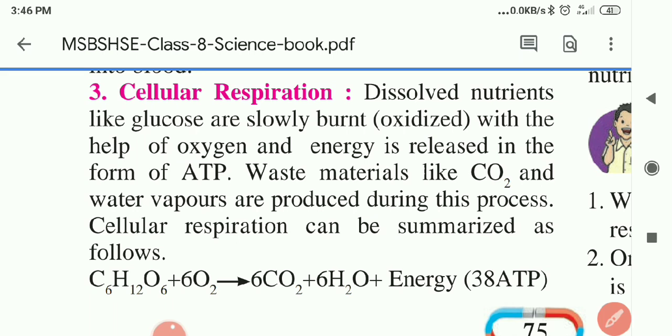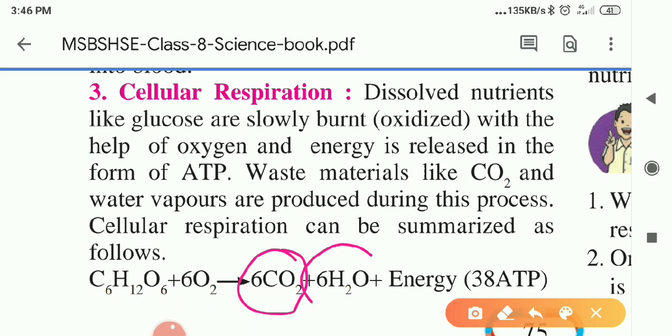It forms carbon dioxide, which we exhale, water molecules, and the main thing, energy. How much energy? From one single molecule of glucose, 38 ATP molecules, that is adenosine triphosphate, are formed in cellular respiration.